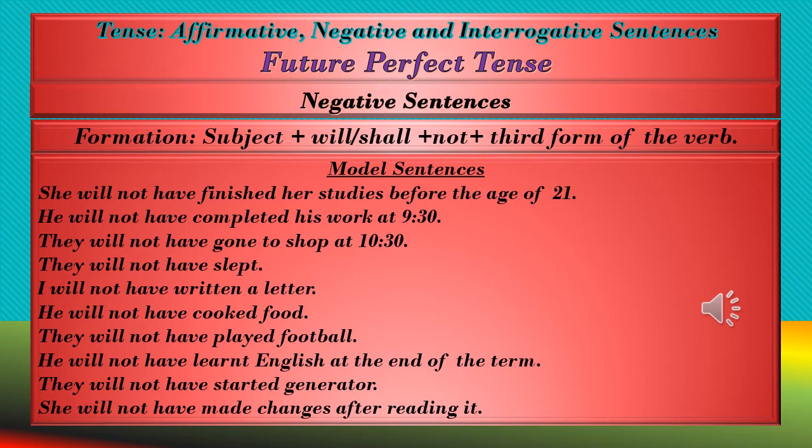Model sentences. 1. She will not have finished her studies before the age of 21. 2. He will not have completed his work at 9:30. 3. They will not have gone to shop at 10:30. 4. They will not have slept. 5. I will not have written a letter. 6. He will not have cooked food.